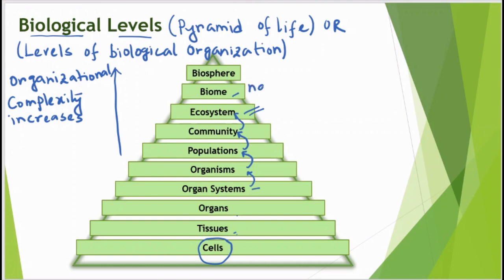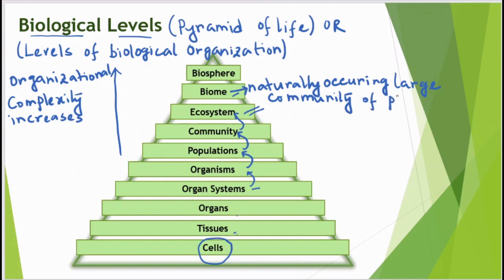So biome means naturally occurring large community of plants and animals existing together.